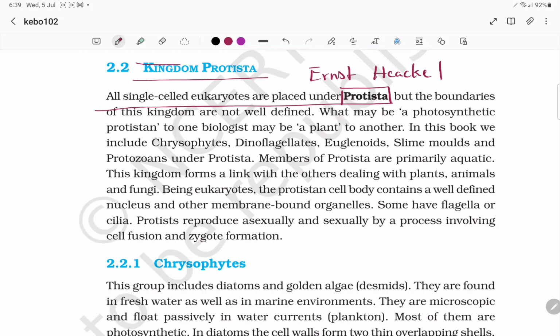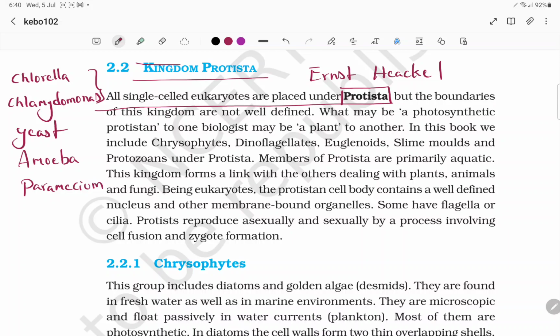Previously, in two kingdom classification, we studied chlorella and chlamydomonas under kingdom Plantae, but now we are studying them under R.H. Whittaker classification under kingdom Protista. Yeast also comes under kingdom Protista, and we have amoeba and paramecium.